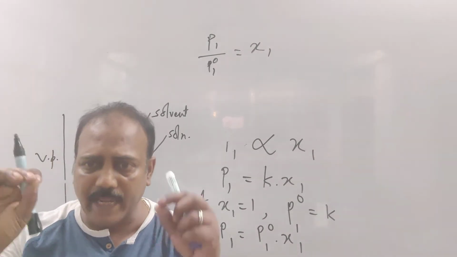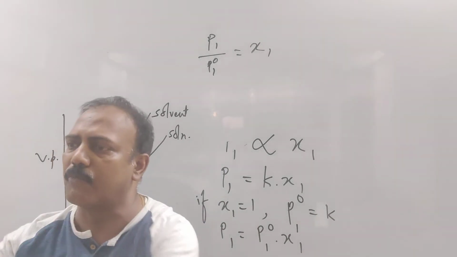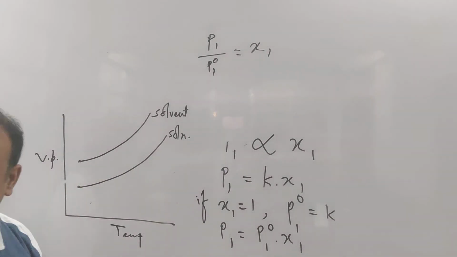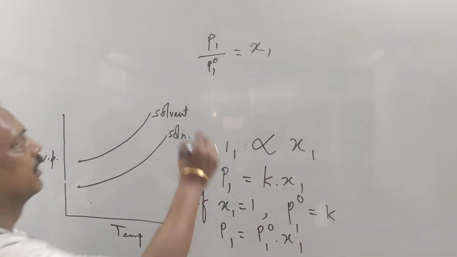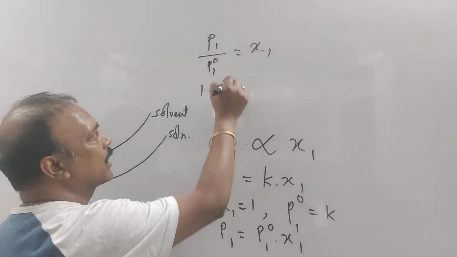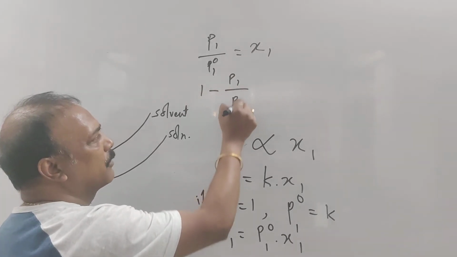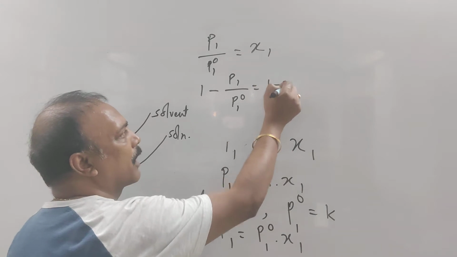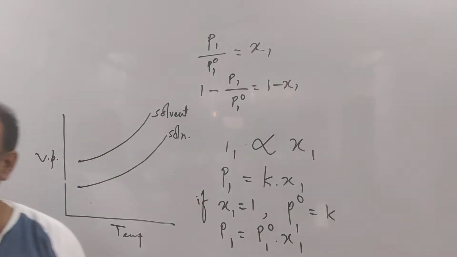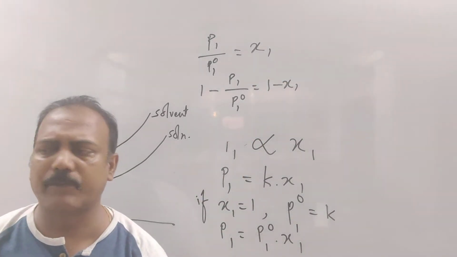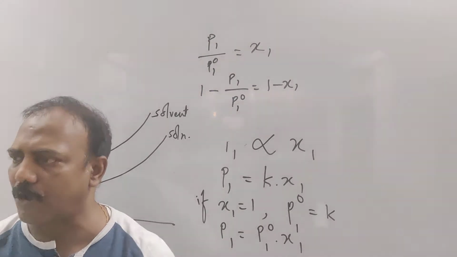Then subtracting both the sides from 1. What can we write? 1 minus P1 by P1 naught equal to 1 minus X1. Can I write it? Just subtracting both the sides from 1.